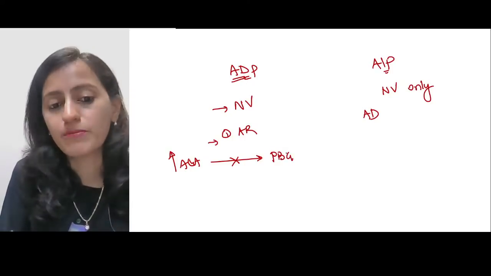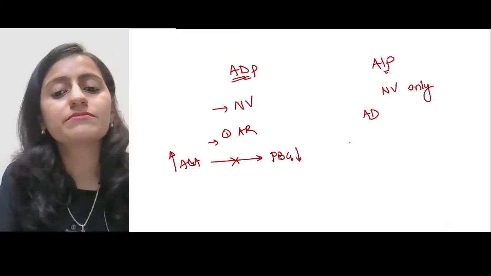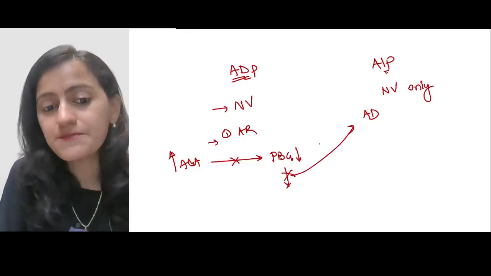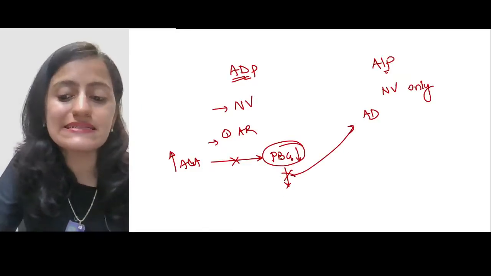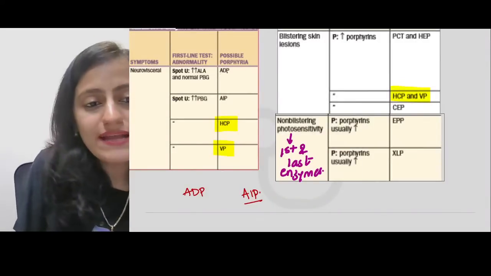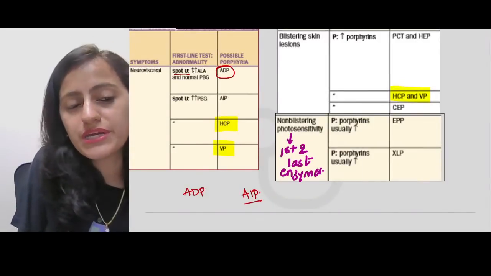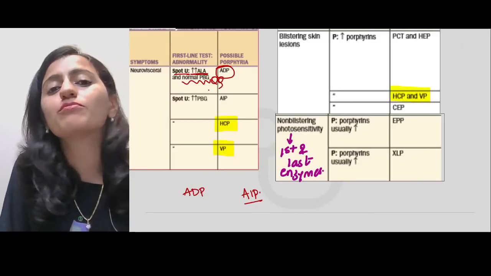Porphobilinogen will not be formed. Porphobilinogen will be less. While in acute intermittent porphyria, it is after this step which is inhibited. So the porphobilinogen will also be high. Okay, that is the differentiating point. So look at this one. In ALA dehydratase, in the spot urine, there will be increased ALA and normal porphobilinogen.